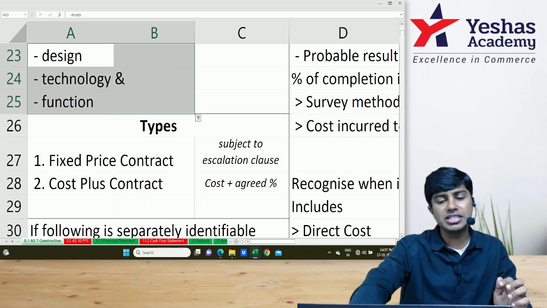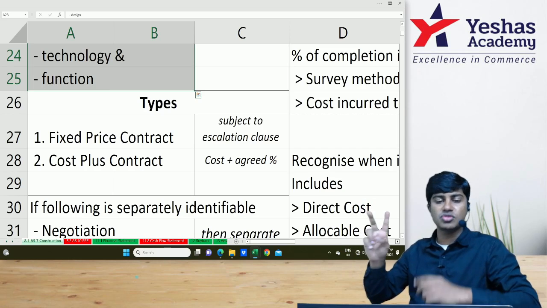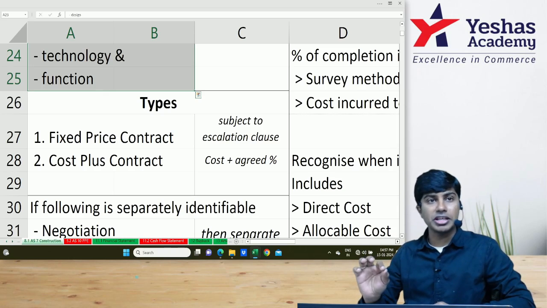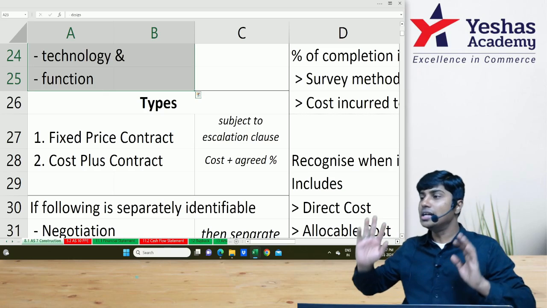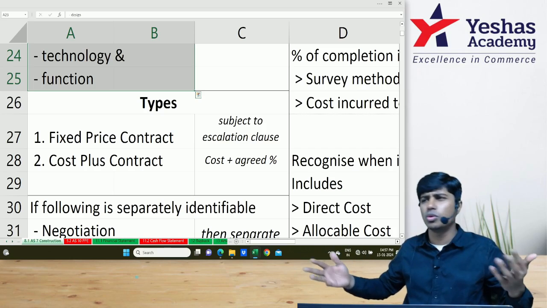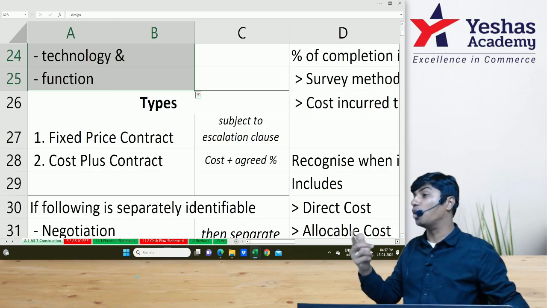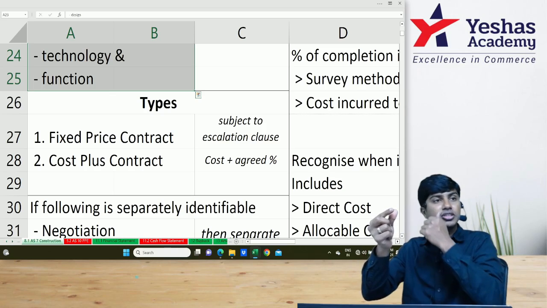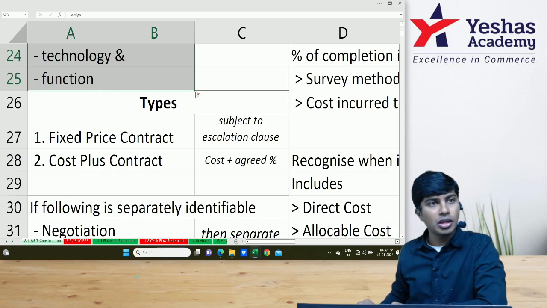Very good. Then we see the contracts based on the revenue can be classified into two types. One is fixed price contract. Second one is cost plus contract. Under the fixed price contract, the customer has promised to pay a fixed sum to the contractor, and this will be the sum that will be paid for construction of the building or construction of flyover, tunnel or whatever it is. However, under cost plus contract, the consideration is not fixed. After the cost has been incurred by the contractor, a fixed percentage of it will be given towards profit, and that sums up to become contract revenue.